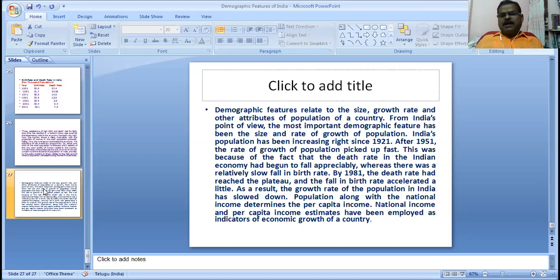In 1991, the population was 68.3 crores. In 2001, 102.9 crores. In 2011, 121 crores. What is the density of population? The density of population is 380. Observe that the density of population in 2001 and 2011 is the most important, another important factor.